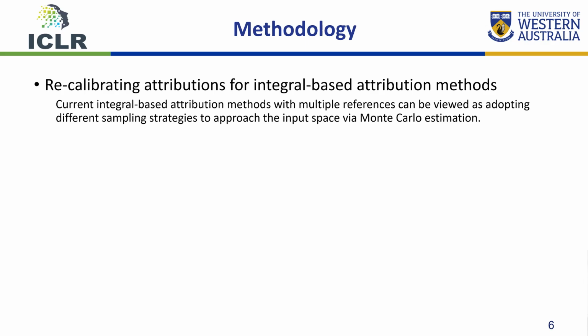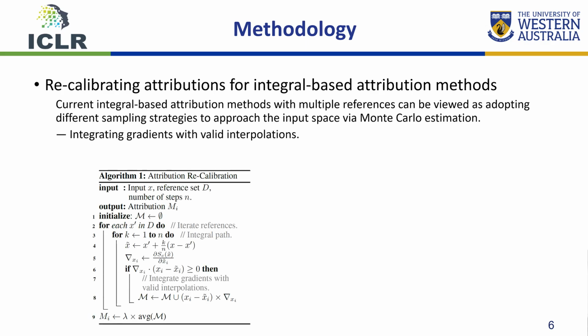While we made progress in identifying valid interpolations, it is still intractable to sample enough points in the input space. Here, we leverage the reference in the existing attribution methods to approach the input space through Monte Carlo estimation, and the different references can be viewed as adopting different sampling strategies. This allows us to recalibrate the attributions of integral-based attribution methods.